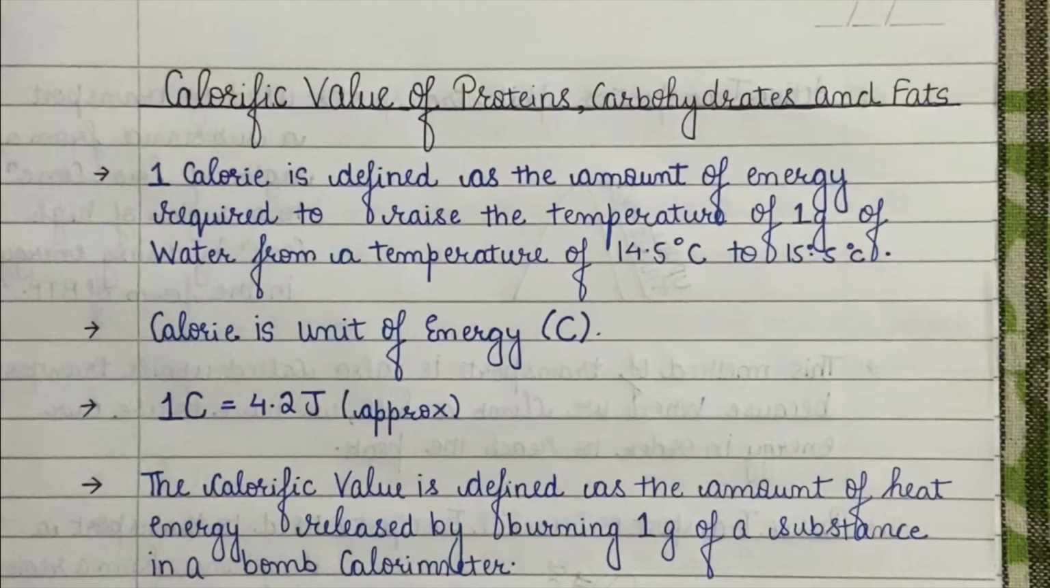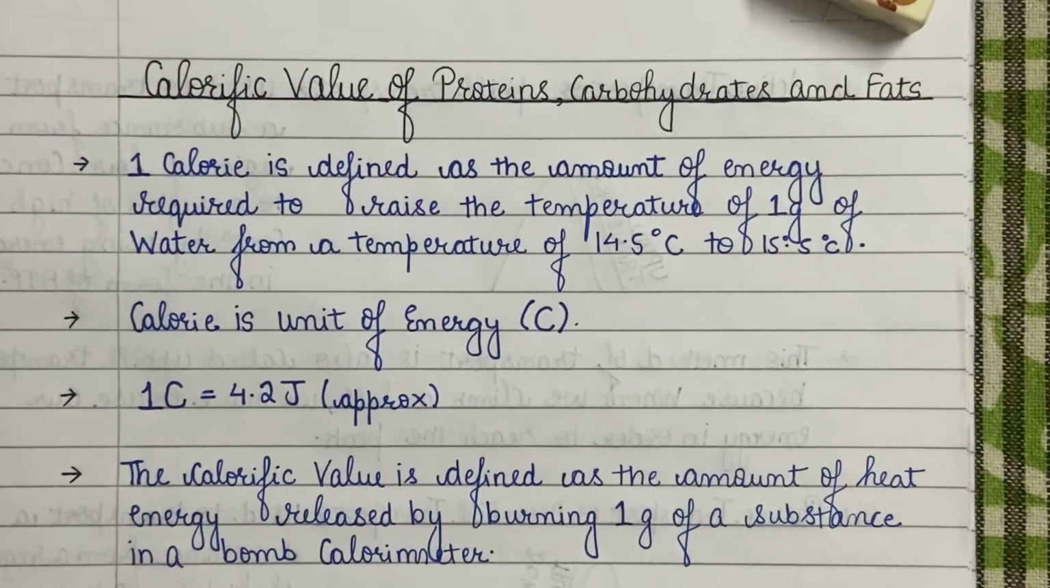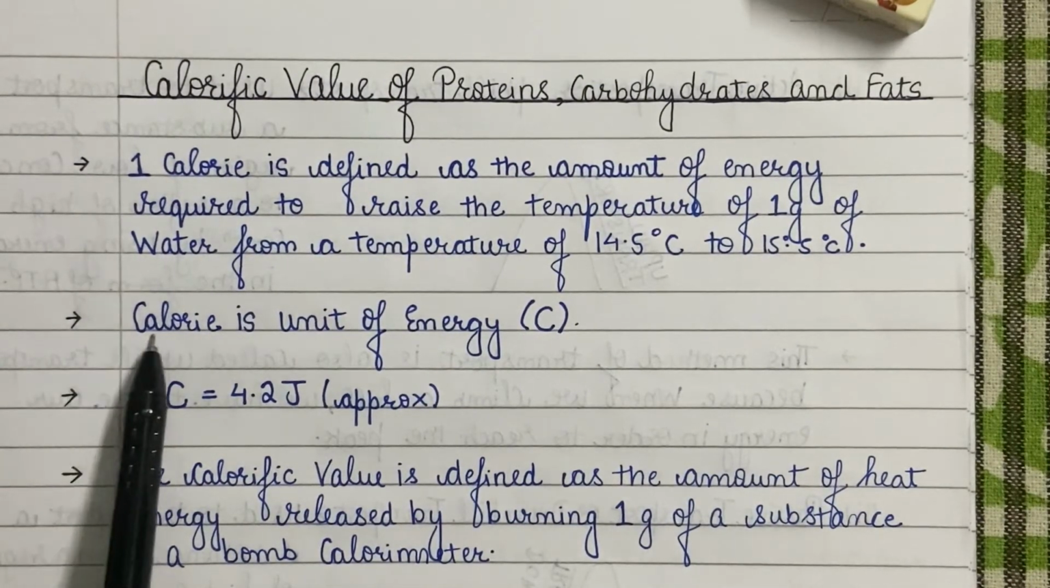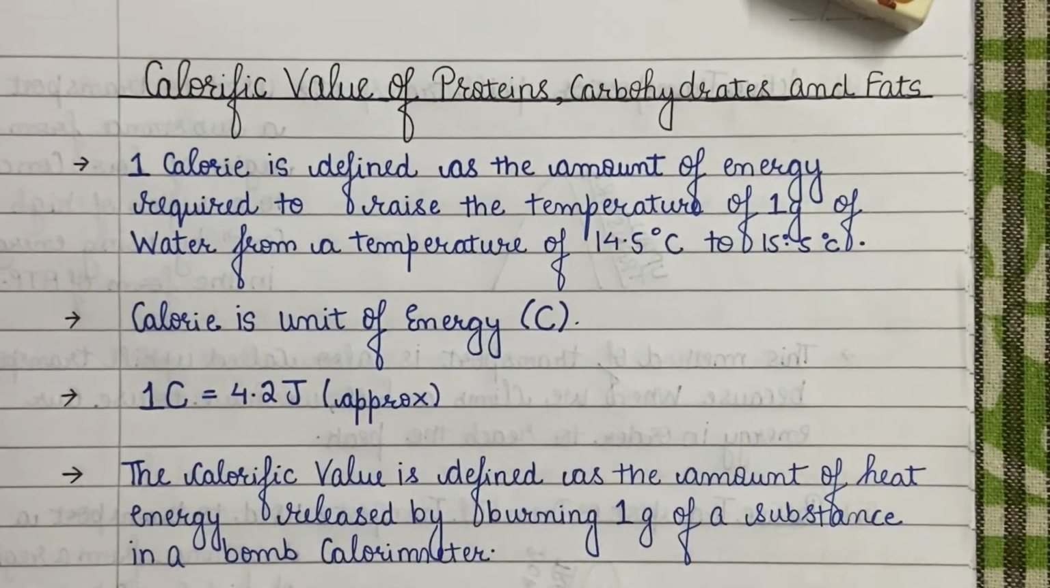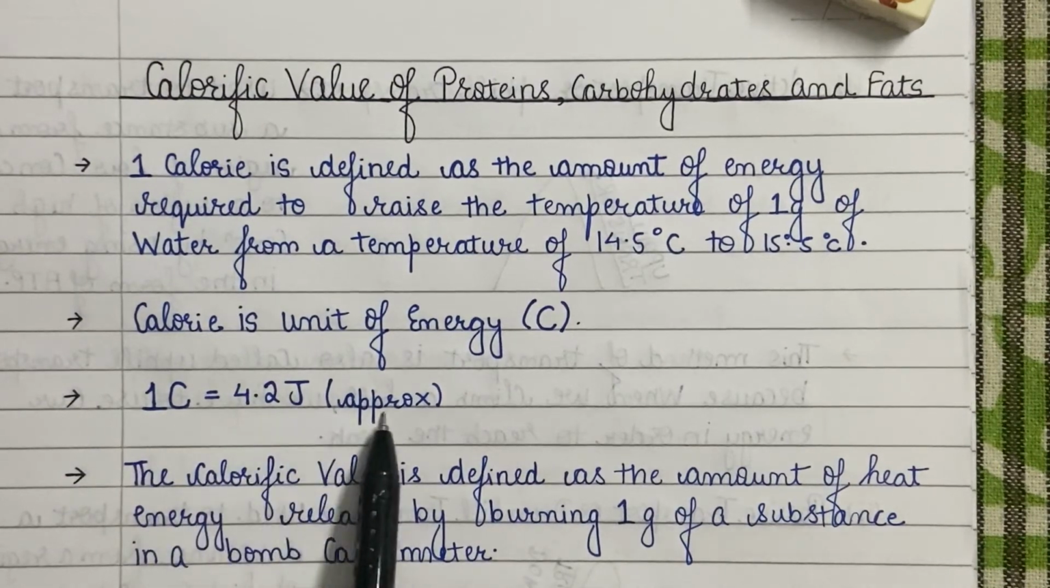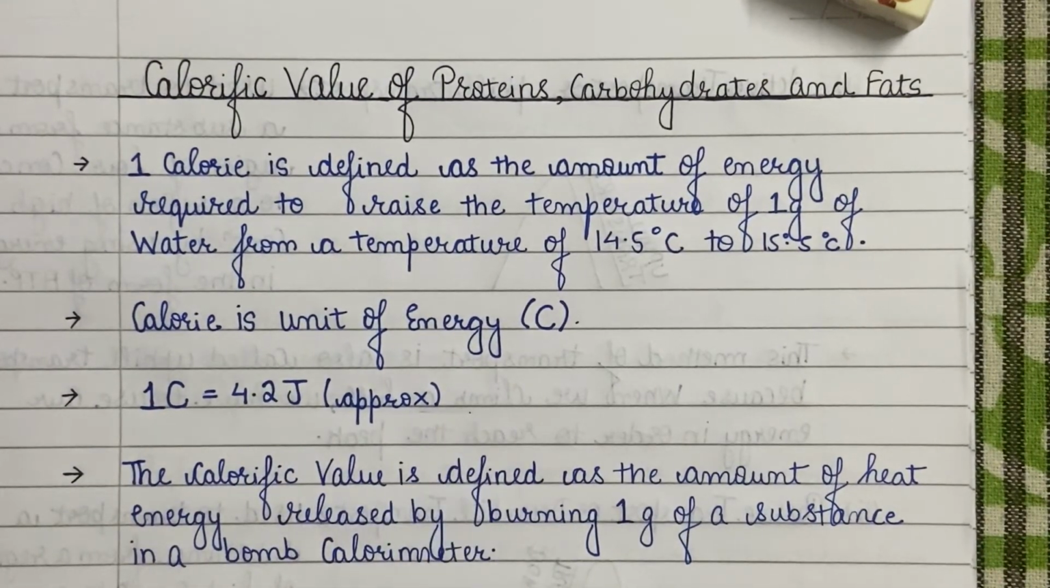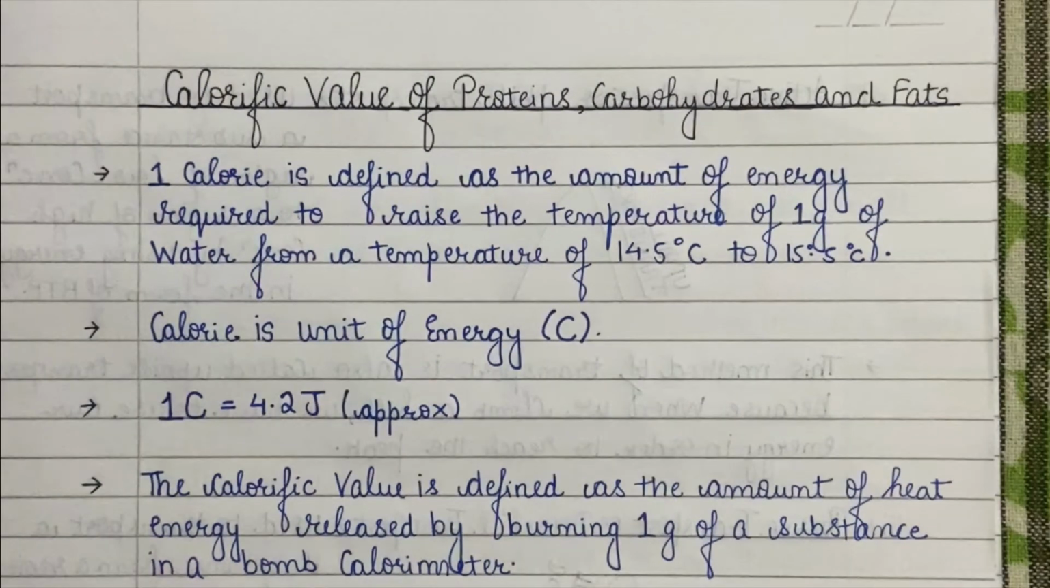The amount of heat energy that you will give the water at 14.5 degrees Celsius to raise its temperature to 15.5 degrees Celsius is called 1 calorie. Calorie is a unit of heat. Joule is also a unit of heat. The relation between 1 joule and 1 calorie is that 1 calorie is equal to approximately 4.2 joule. The exact value is 4.184 joule, but approximately it is considered as 4.2 joule.